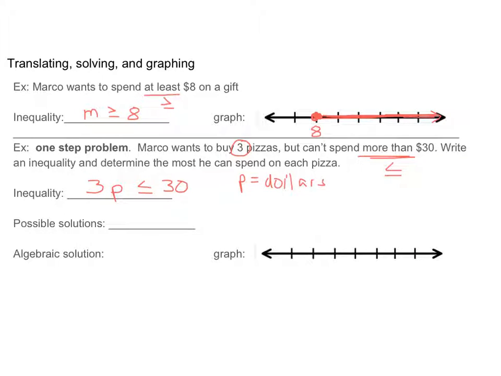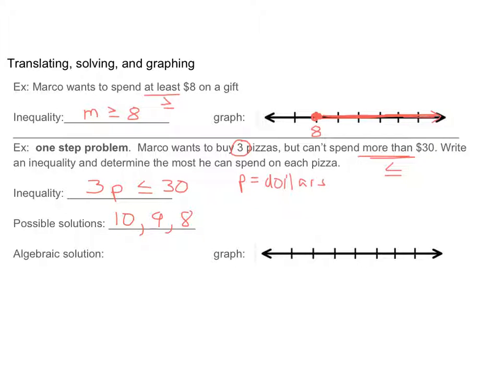All right, so possible solutions. So can he spend $10 per pizza? So that'd be 3 times 10 is 30. So absolutely, you can spend 30, you can spend 10. But he has to be below that, so what else could he spend? Could he spend $9? Well, 3 times 9 is 27. 27 is less than or equal to 30, so he could spend 9 as well. Or 8, or anything right below 10 is fine.